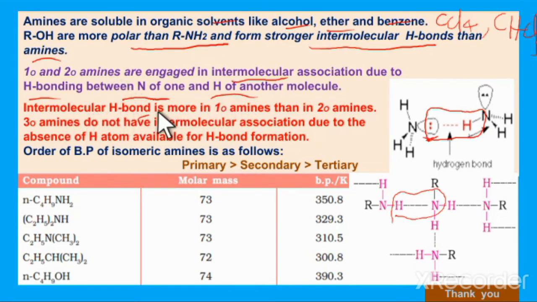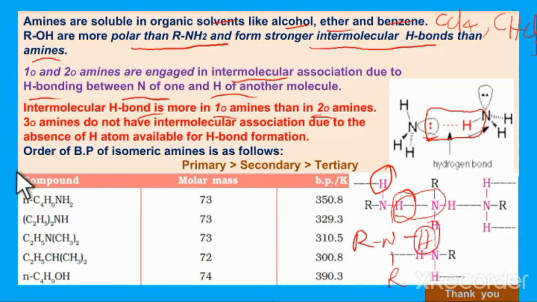The intermolecular hydrogen bonding is greater in primary amines than secondary amines, because primary amines have two hydrogens available, whereas secondary amines have only one hydrogen available for hydrogen bonding.